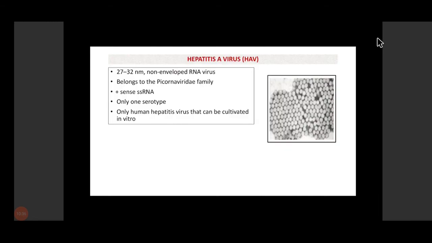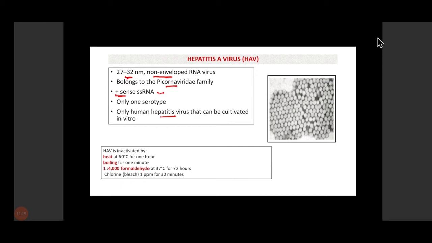So now coming to the hepatitis A virus first, as I told you, it is an RNA virus. The virion diameter is around 27 to 32 nanometer, and it is a non-enveloped virus. It belongs to the Picornaviridae family. Most members of the Picornaviridae family do not have an envelope. It has a single-stranded RNA genome, positive sense. There is only one serotype of hepatitis A virus, and this is the only human hepatitis virus that has been cultivated in vitro.